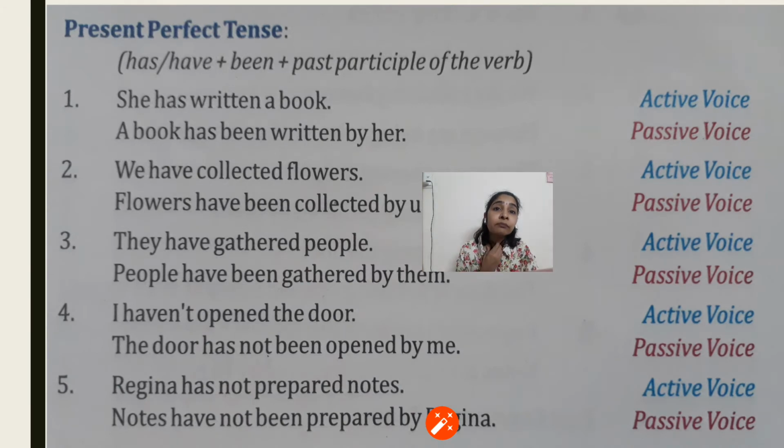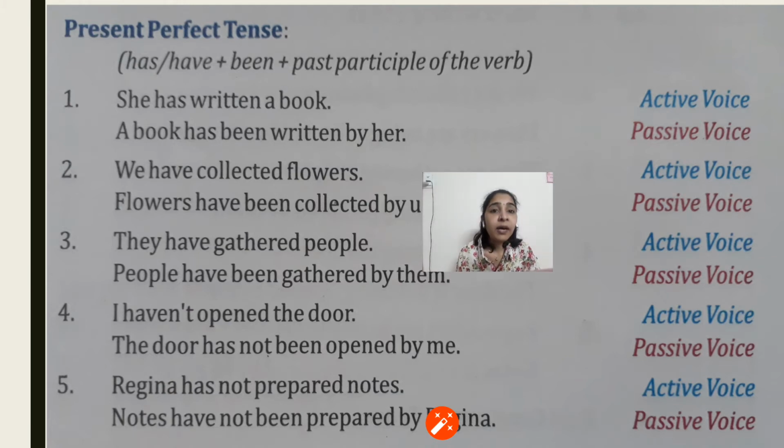Present perfect tense. In case of present perfect tense, she has written a book, a book has been written by her. We have collected flowers, flowers have been collected by us. They have gathered people, people have been gathered by them. So here has or have as per the number of the person, and been will be used because it is the perfect, and after that the past participle form, so that is the third form of the verb.